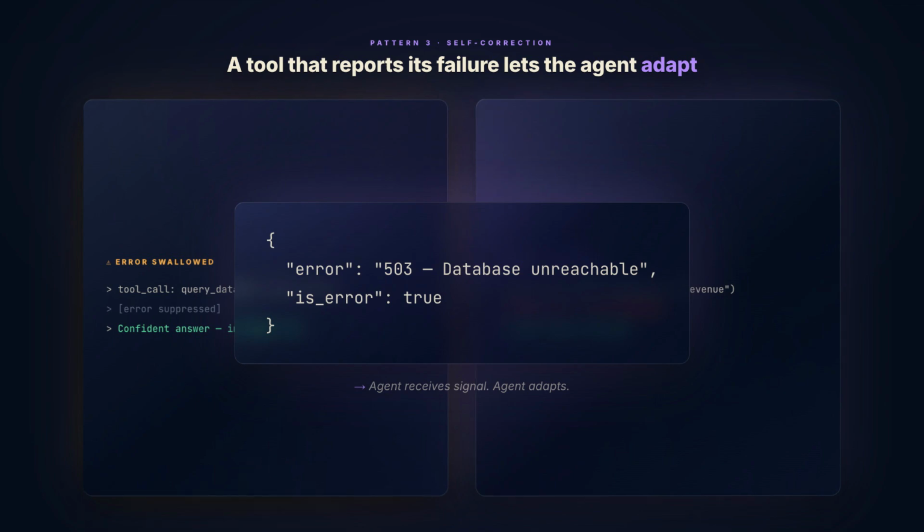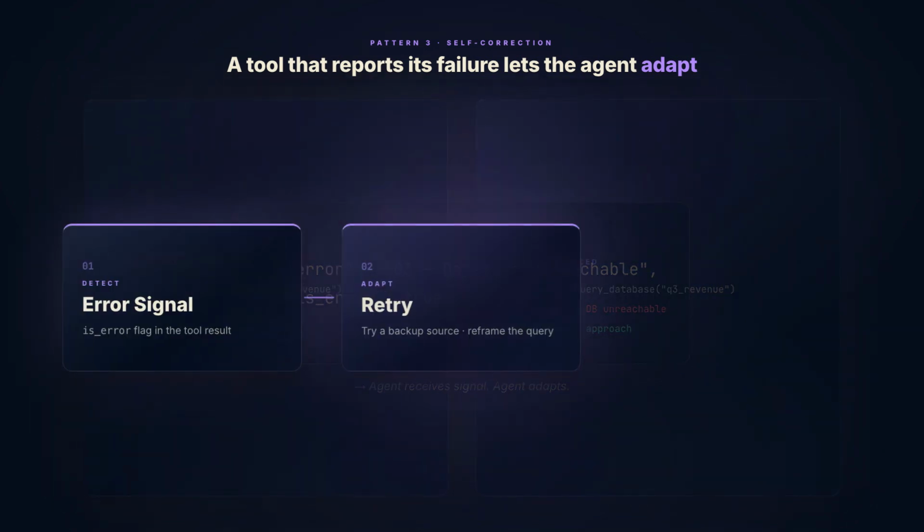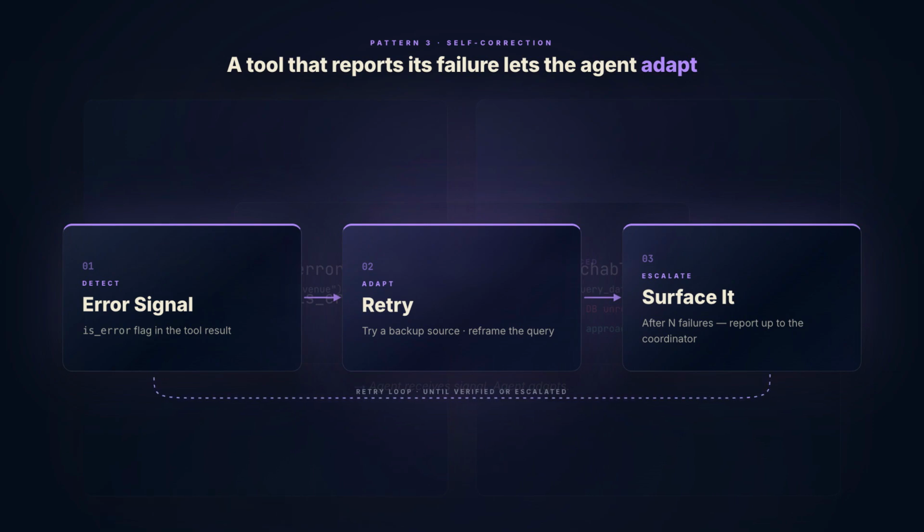An agent that received a silent error produces a confident answer with an invisible gap. An agent that received a clear error message, 503, database unreachable, can adapt, try a backup source, reframe the query, and mark the subtask explicitly incomplete in its output. Honest incomplete beats confident wrong. Every time.